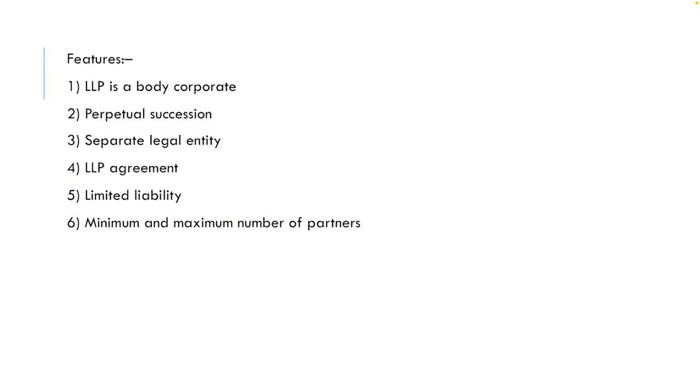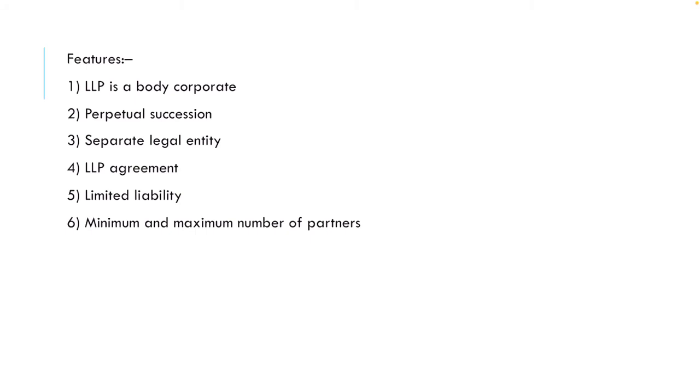Further, it can enter into contracts and hold property in its name. Okay, that is called as what? Perpetual succession. Next is separate legal entity. Just like a corporation or a company, it is a separate legal body. Further, it is completely liable for its assets. Also, the liability of the partners has certain limitations in their contribution to the LLP.